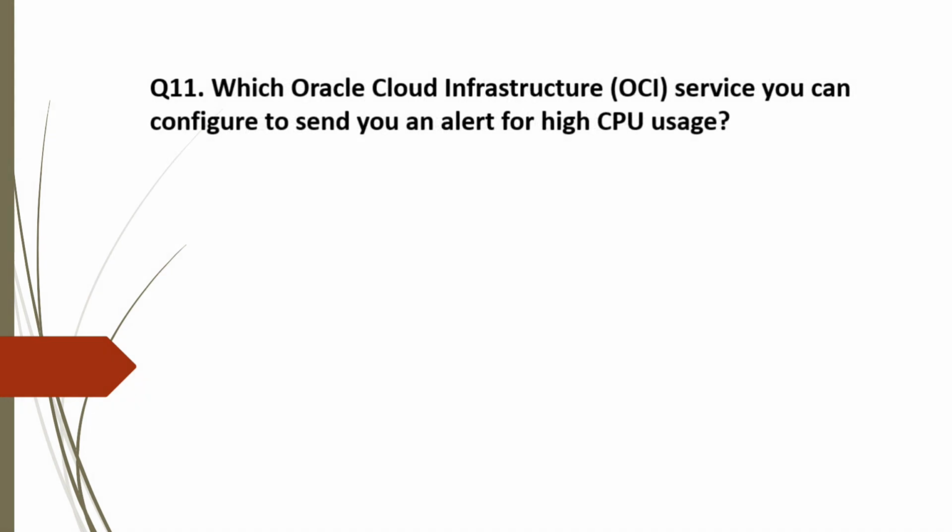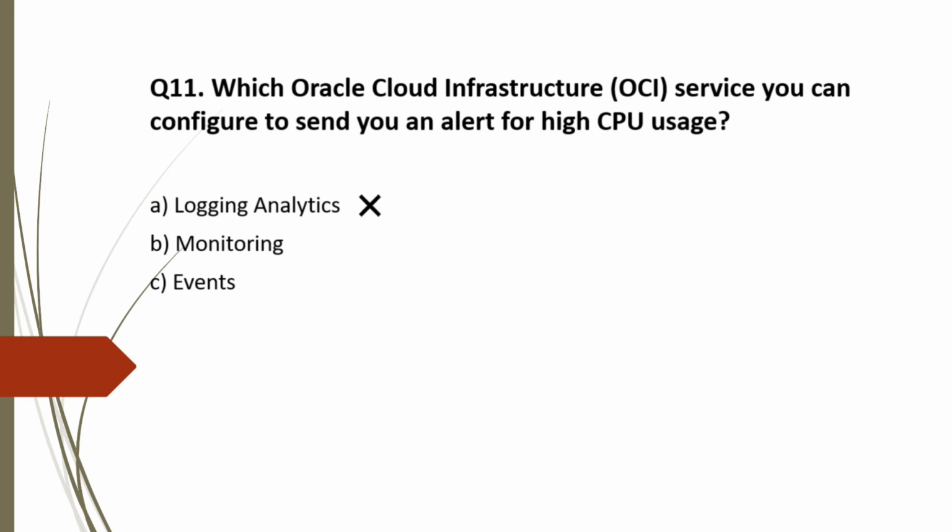Question 11. Which Oracle Cloud Infrastructure service can you configure to send you an alert for high CPU usage? And the options are A, Logging Analytics, option B, Monitoring, and option C, Events. Now let's analyze the options. Option A, Logging Analytics. Logging Analytics service will help you to explore, search, analyze, visualize, and monitor all log data of your application and system infrastructure. You can't configure an alert here, so this is incorrect.